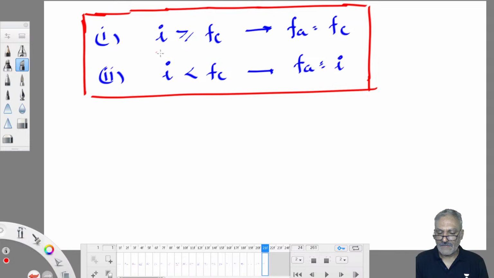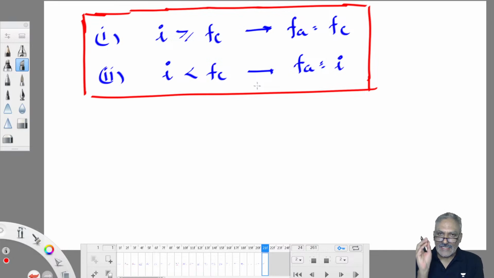I is the number of idli offered, and this is your capacity. So 10 idli offered, your capacity is only 5. How many do you consume? 5 only. Now somebody offered only 2 idli, but your capacity is 5. How many do you consume? All the 2 offered to you.